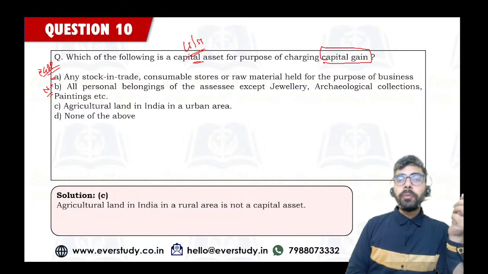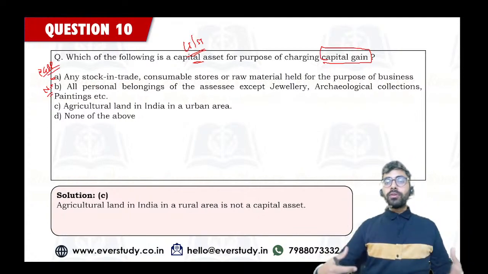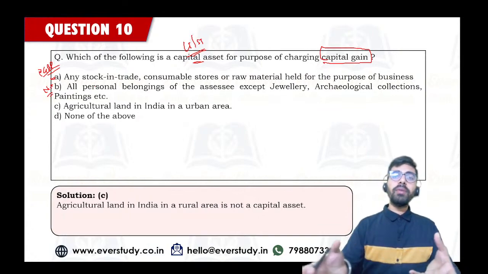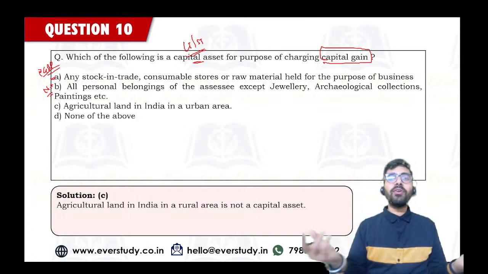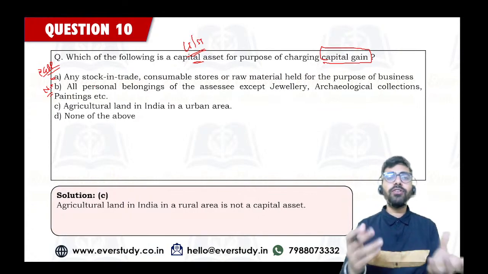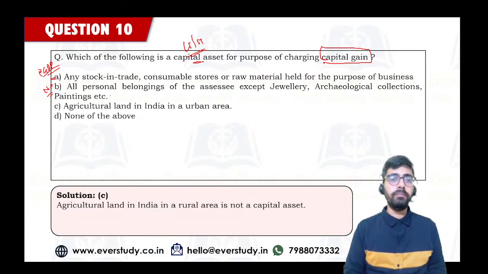Okay, option B, your personal belongings. If you have some clothes and you are giving your clothes to someone to get some utensils, that is not a capital gain, na? But if you are selling your jewelry, etc., that is a capital gain.